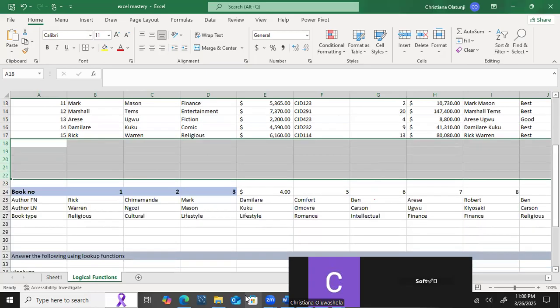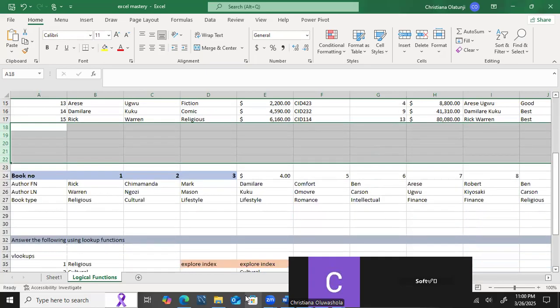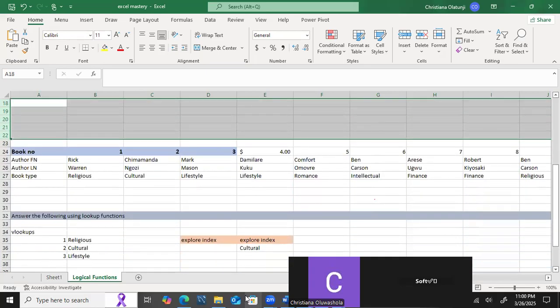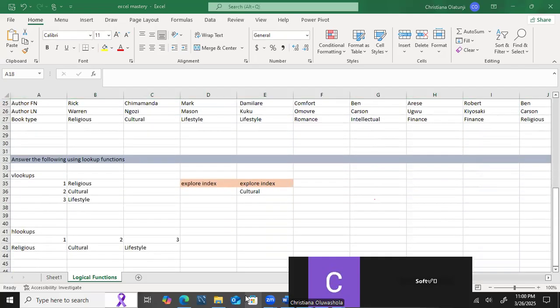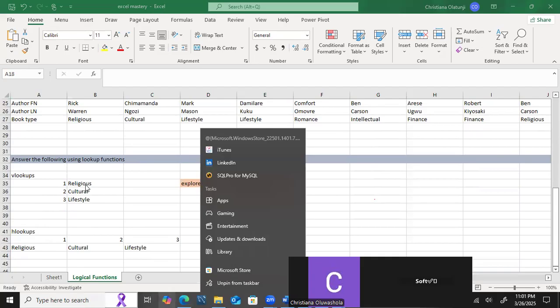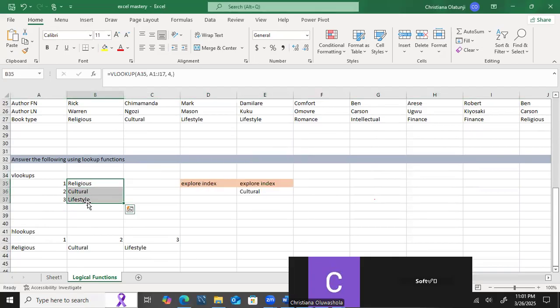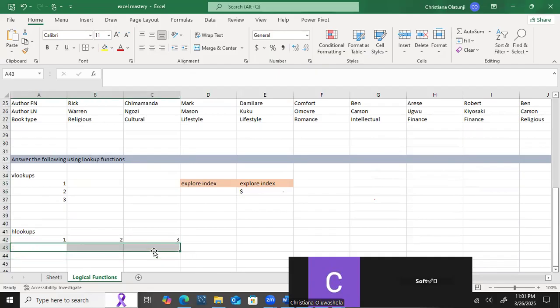Did I delete? VLOOKUPs. Okay, no, I did not. I did not delete this, because this is what we'll be looking for. I don't know why I didn't delete this. So now, VLOOKUP.